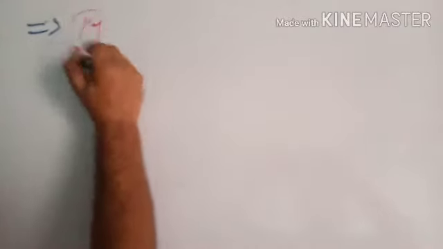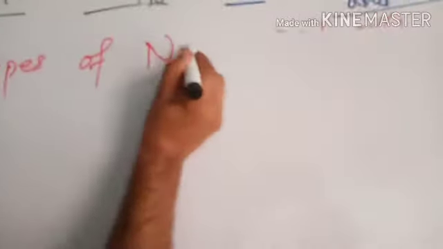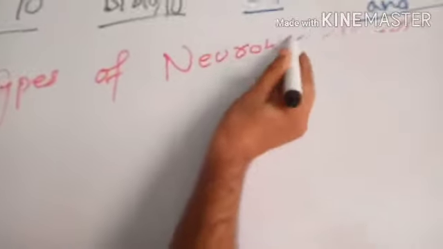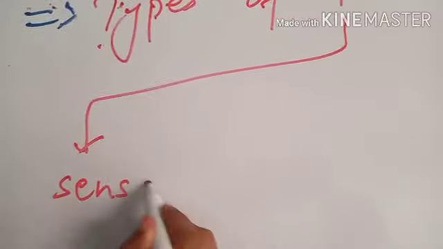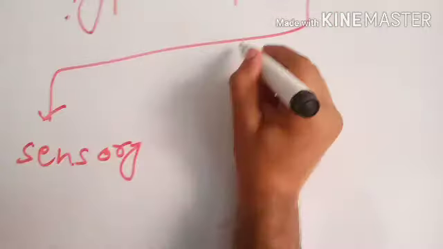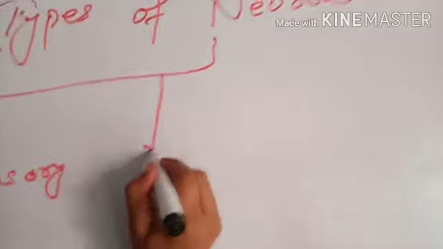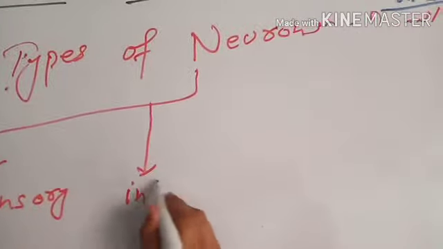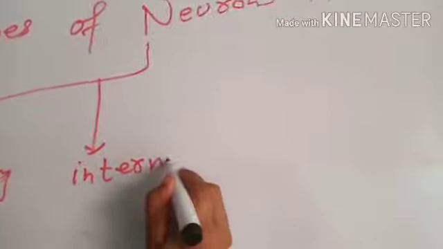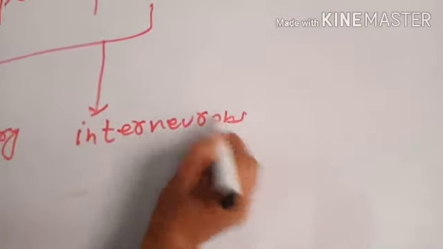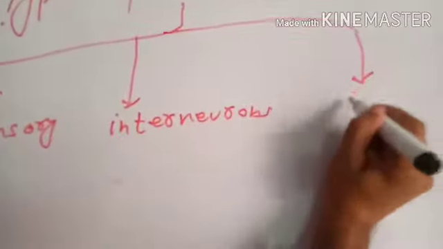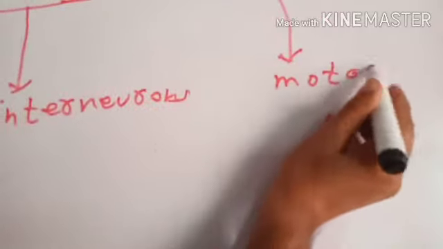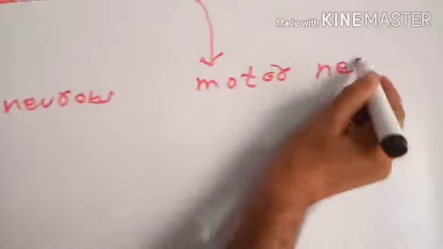Types of neurons. There are three types of neurons: sensory neurons, interneurons, and motor neurons.